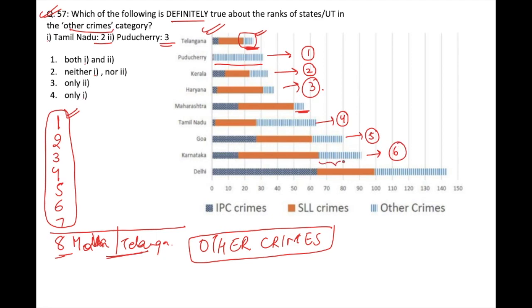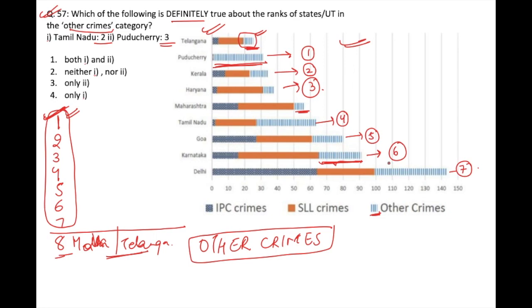I am not measuring anything, I am just looking at the graph and looking at the length of this region of the other crimes graph. And 7th will be Delhi. So all the 7 states are among these states which are mentioned to us. This means these 7 states will be ranked from here only. They will have no other states which is not mentioned to us in the bar graph.